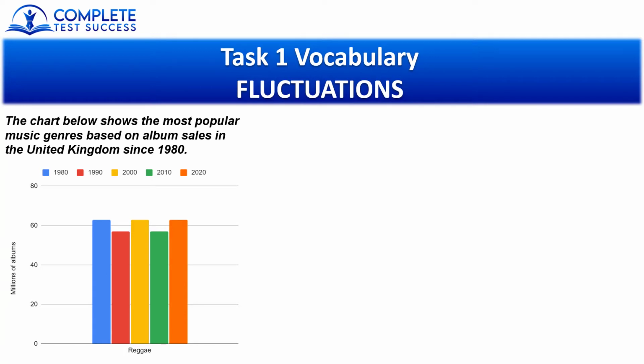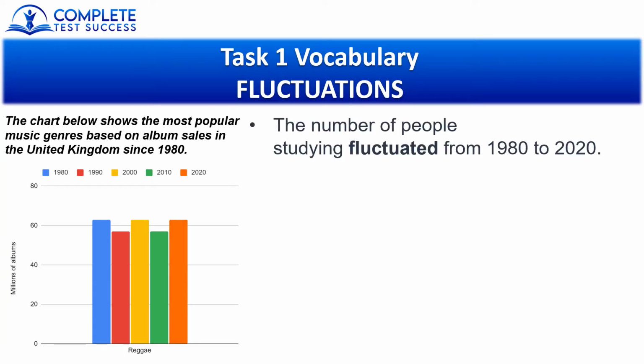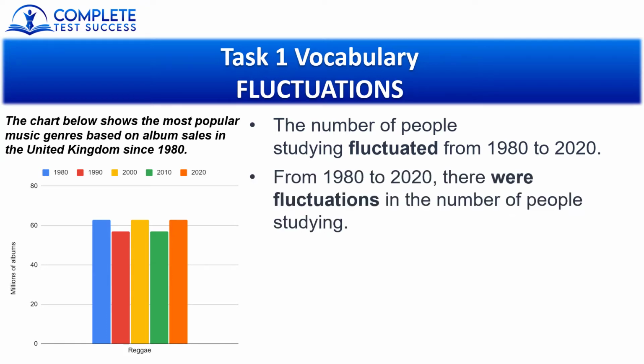Now, in the real IELTS test, you'll never get a category that remains stable like this for the entire period. What you will get is a category that remains stable for maybe 2 or 3 years, and that's when you will use this language. And then there are categories that will go up and down as each year passes. This is what we call fluctuations. To describe these, we can say the number of people studying fluctuated from 1980 to 2020, or from 1980 to 2020, there were fluctuations in the number of people studying.